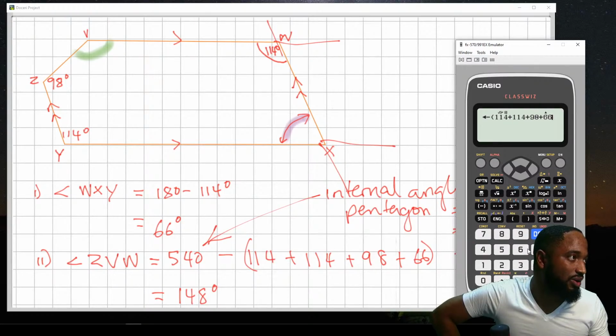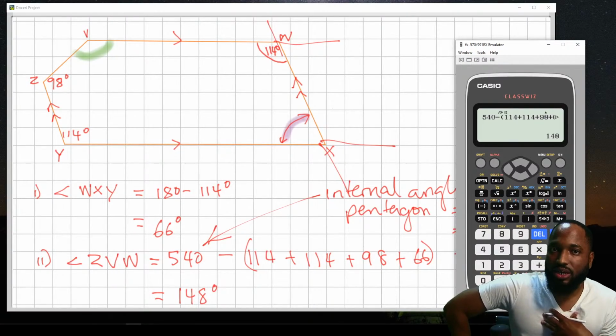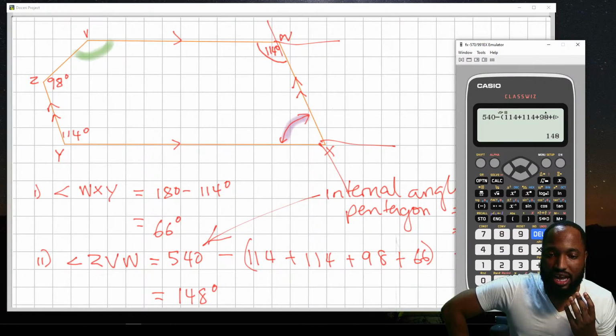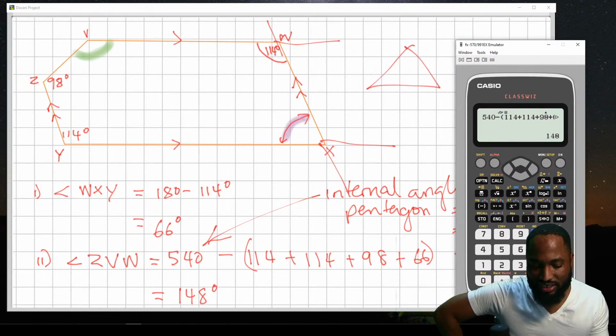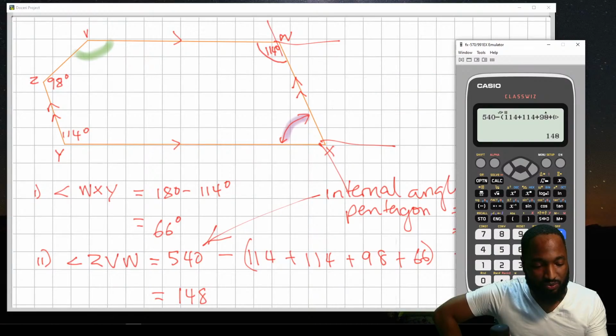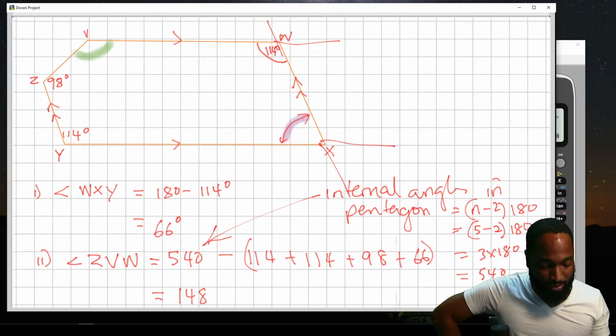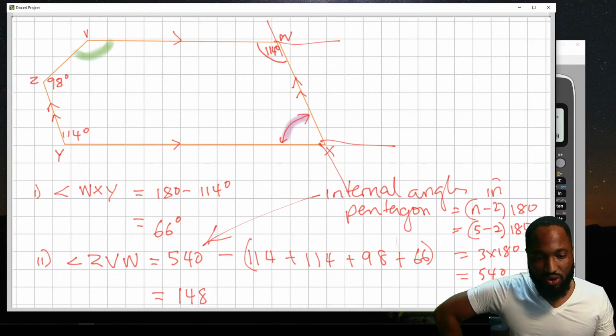So yes, this is a question where a student could have stumbled. As a maths teacher, I didn't know the internal angles offhand. I would go with the triangle, square, and try to figure out the pattern. This is 180, this is 360. I know it's n minus something times something. You could use right angles too, and then I'd have to figure it back out. So I might have spent some time on this question, to figure out the internal angles in a pentagon. It's a good thing to have it memorized.